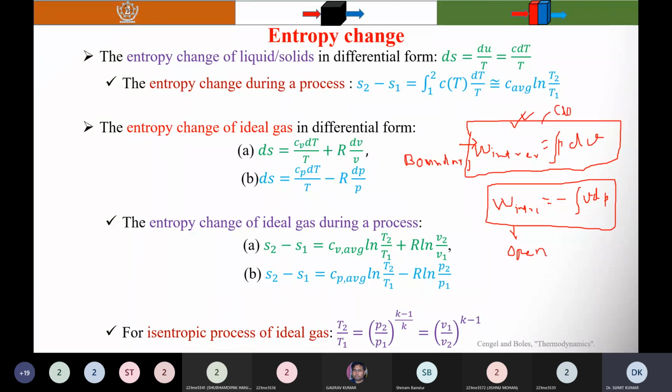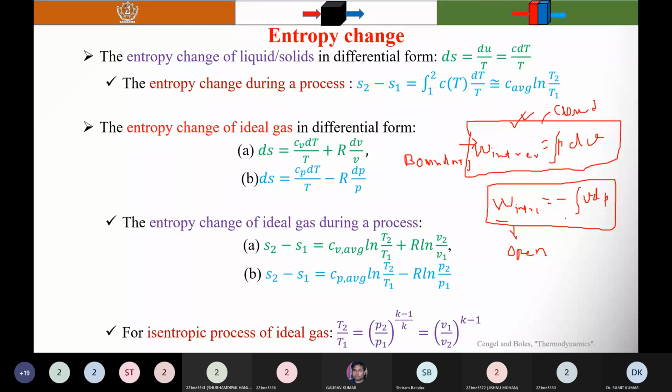Remember that integration of PdV is valid for the closed system, also known as the boundary work, and this one for the open system is equal to minus VdP. So let's see how to get this equation, minus VdP.